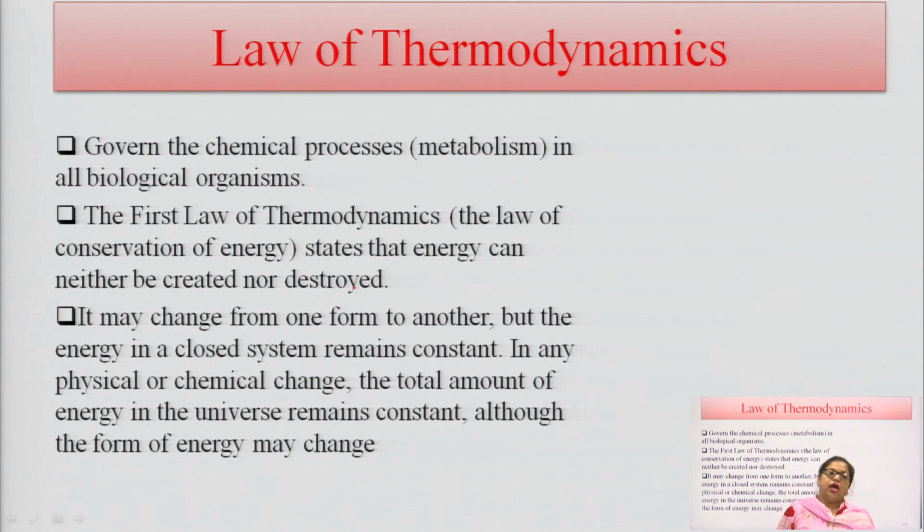This governs all chemical processes in biological systems. When metabolism occurs in any biological system, there is formation and breakage of bonds, and the breakage of bonds releases energy. This energy is useful for biologically important work in the body, so it is just energy converted from one form to another.